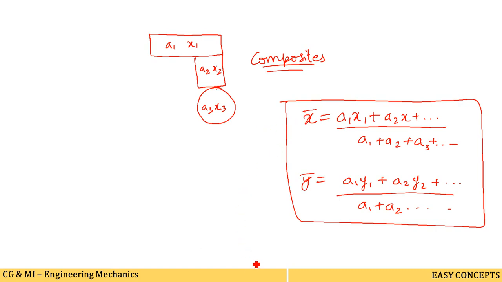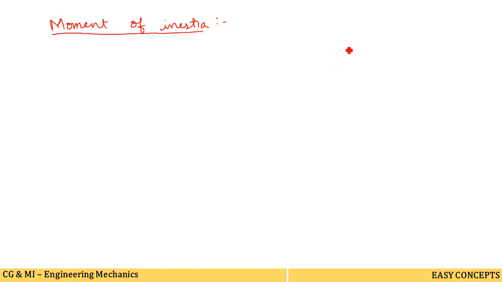Now we will proceed to the moment of inertia part. What is the meaning of moment of inertia? We have to understand this first. What we have seen already is that the moment of a line or area about any point is the product of the magnitude of the line or area and the perpendicular distance between them.